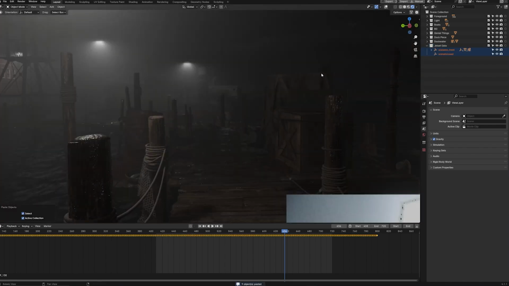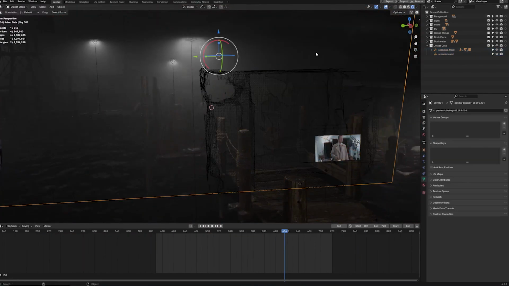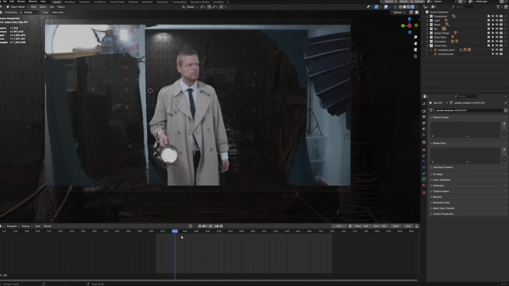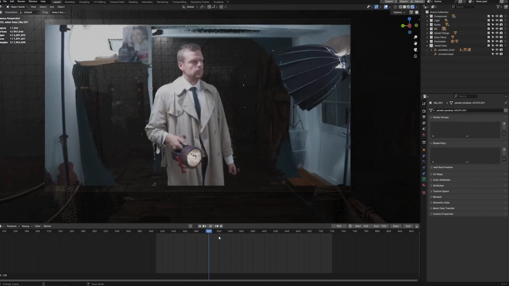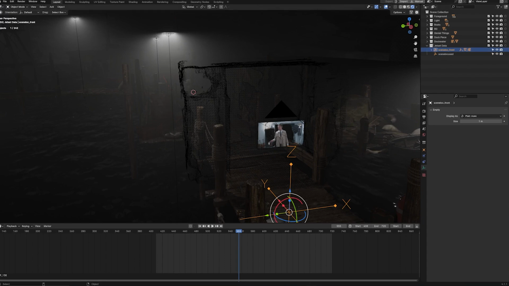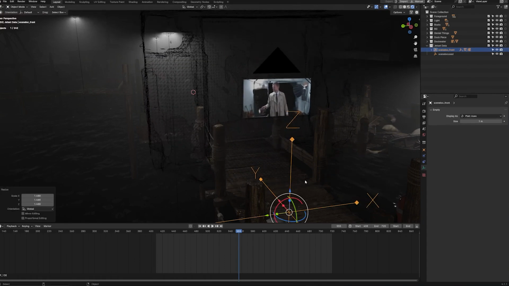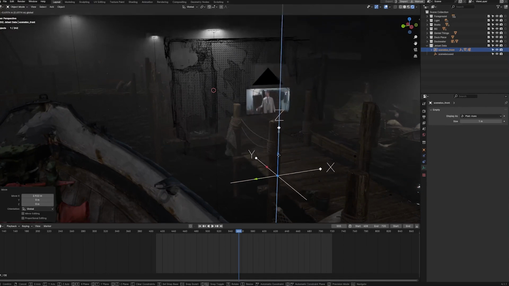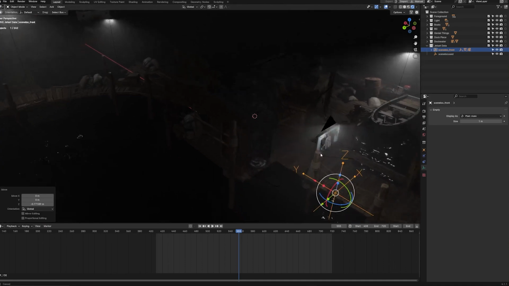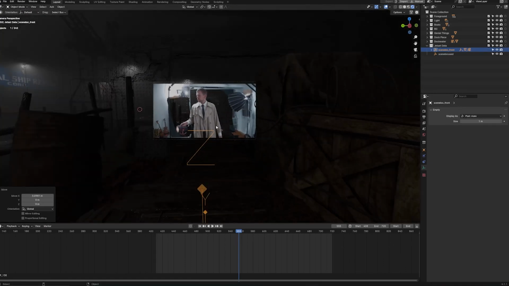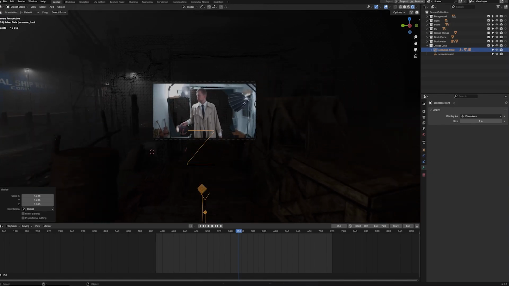And now we can start positioning our camera and our image sequence as we want because of the parenting with our empty object. So in this case, I need to scale this up a lot because my previous version was a little bit too big. So we need to scale up the camera and the image sequence in order to match the real world scale. And because everything is parented to the empty object, we don't destroy any of the animation and the motion path, so we can really use this as our main control and scale it up, move it in 3D space.